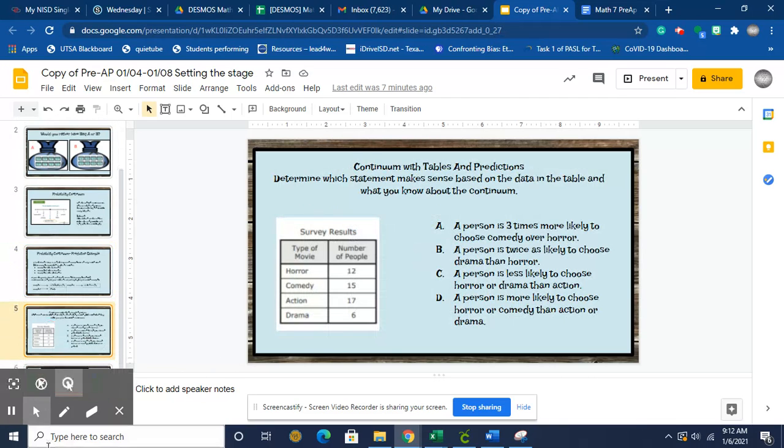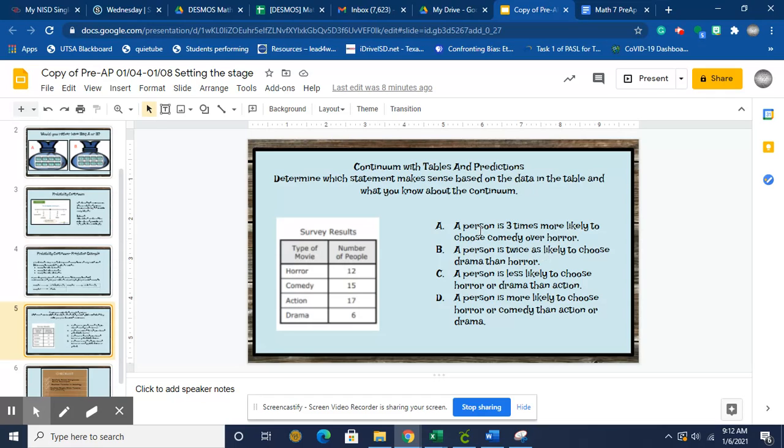You're also going to see information like this. So what you're going to get is a table and some statements, and you need to determine which statement best describes a prediction based on what you see here. So you're going to see a lot of vocabulary, and the way that they're ordered really does matter. So let's look at answer choice A.